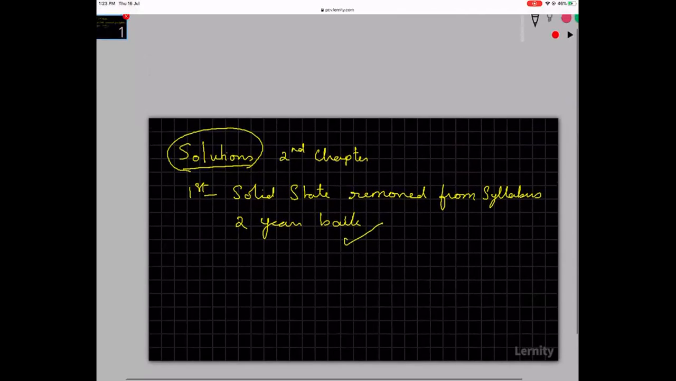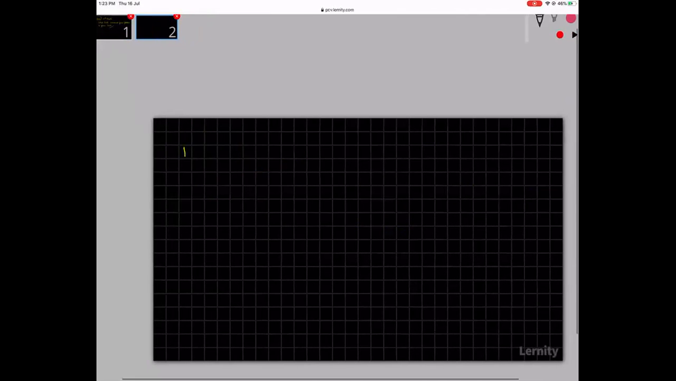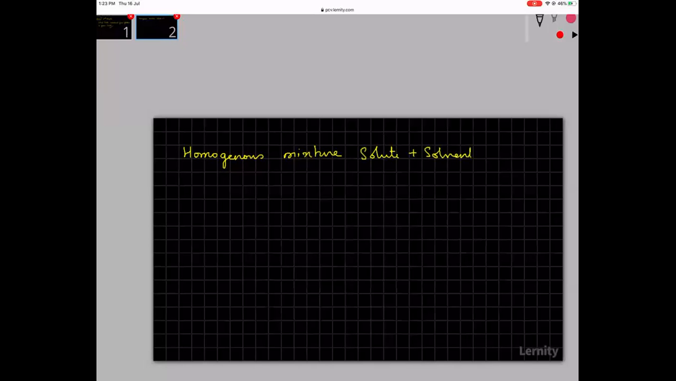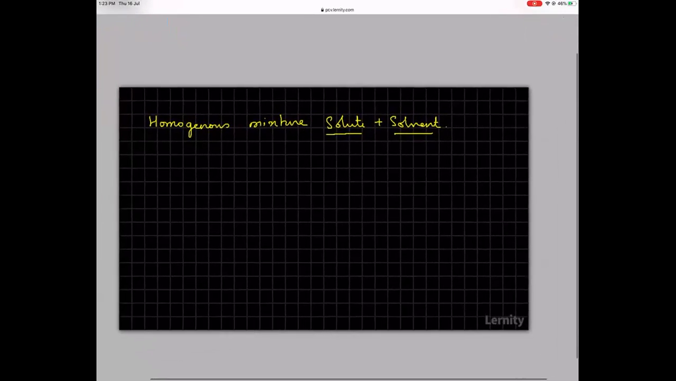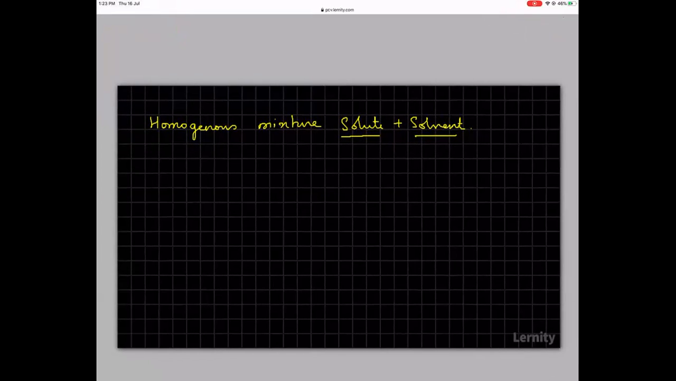So I hope all of you know what a solution is. A solution is basically a homogeneous mixture of a solute plus solvent. So basically there are two components in a solution. A homogeneous mixture of that is what is called a solution.